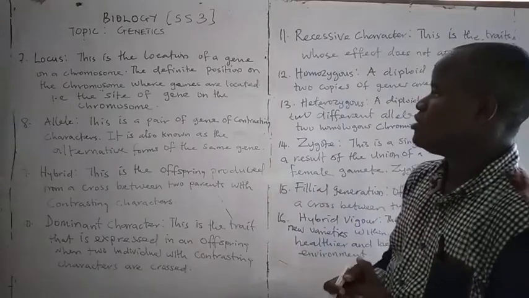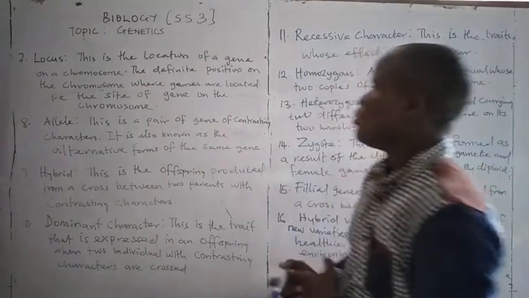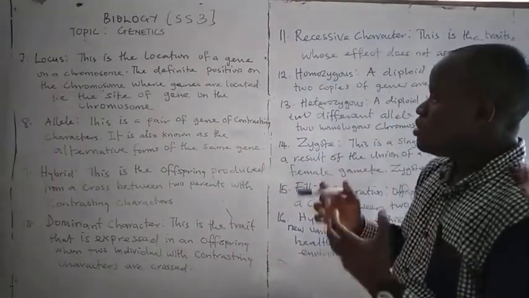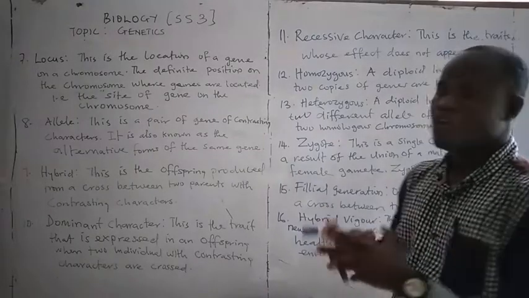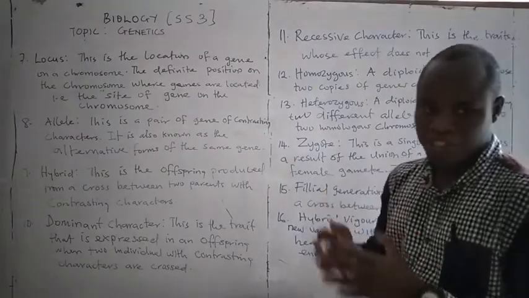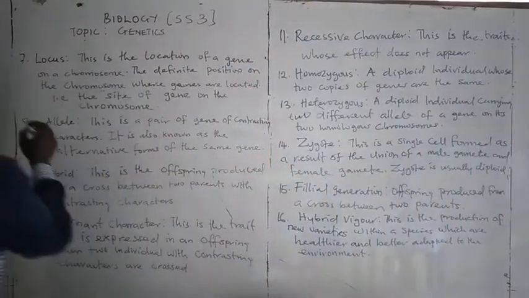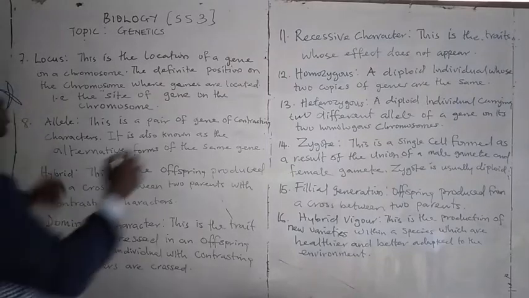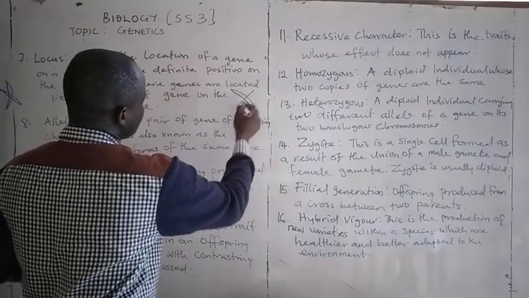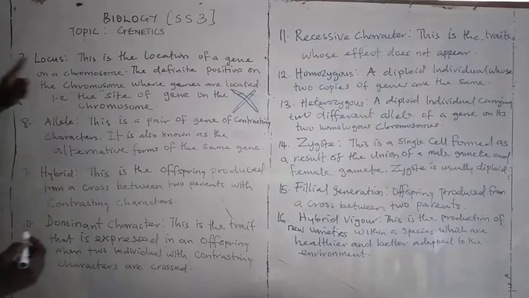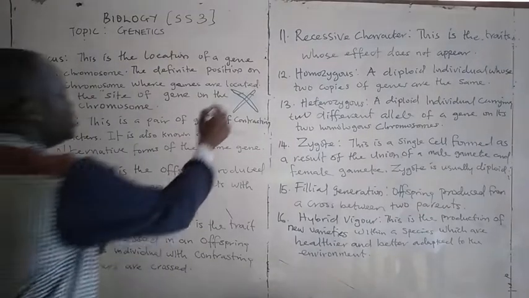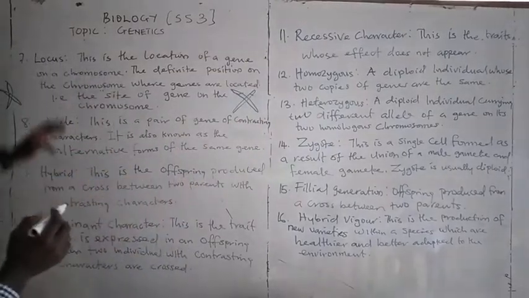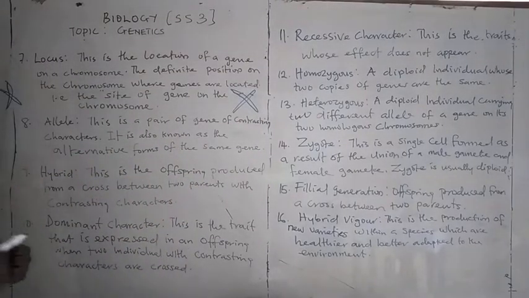The next terminology is locus. What is a locus? A locus is a definite position of chromosomes on a gene. For example, if you have the chromosome like this, the point on the chromosome where the genes are located is known as the locus. The location of a gene on a chromosome is known as what? The locus.